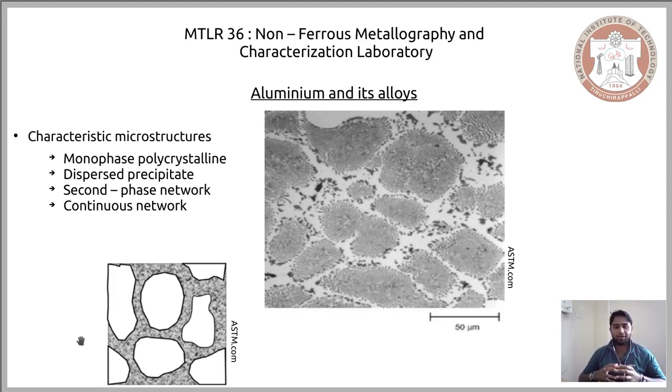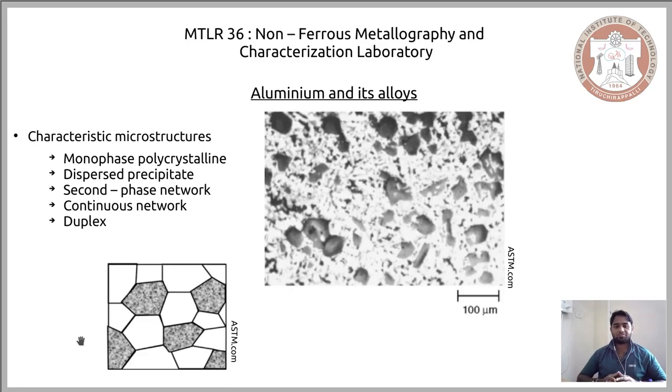Now, the final category of microstructure that we have in aluminum alloys, when you categorize these microstructures, is the duplex microstructure.